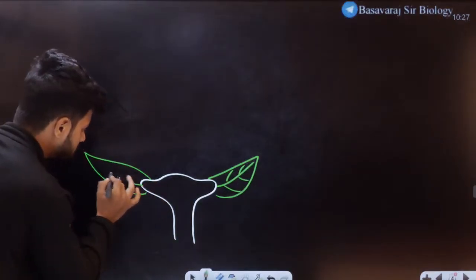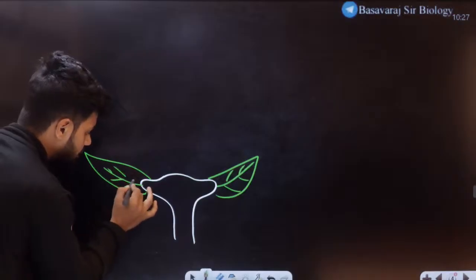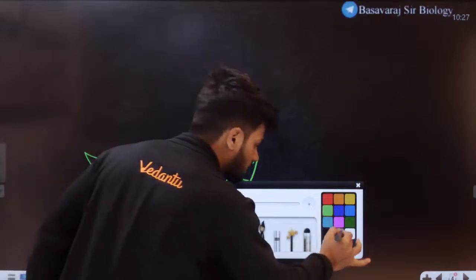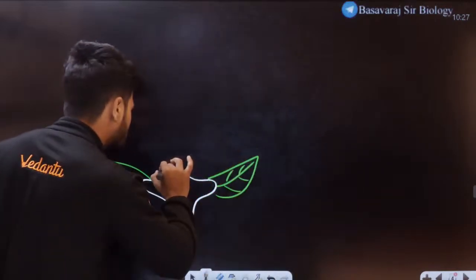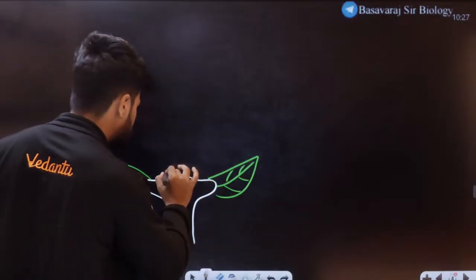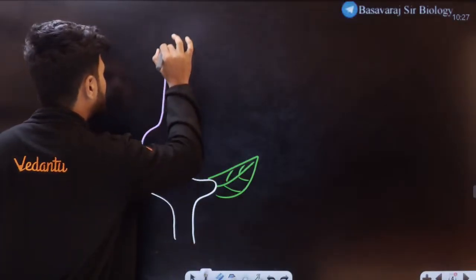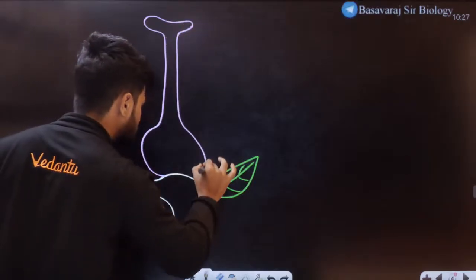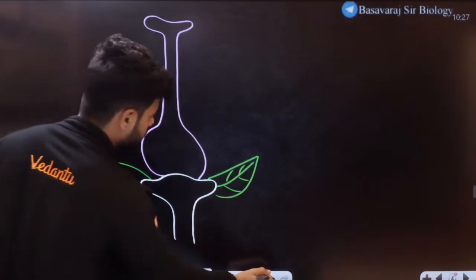Can all of you see the sepals? Tell me, students, can all of you see the sepals? Leaf-like structures called sepals. Now on top of this, here in the middle, I have this structure. Can anyone tell me what the structure in the middle is?